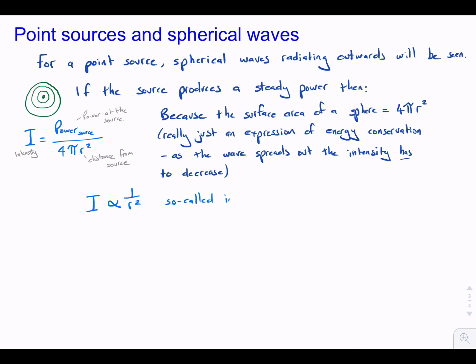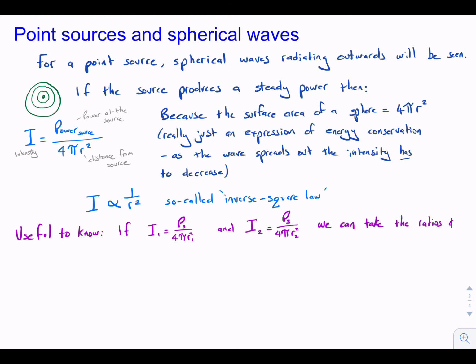Now, it's useful to know the following. If we know the intensity and the distance, we can take the ratios of these relationships and work out the intensity without needing to know the power at the source. I'll show you what I mean. So if we say we have intensity 1 equals PS, the power at the source, divided by 4 pi R1 squared, and somewhere else we've measured intensity 2, and it equals the power at the source divided by 4 pi R2 squared.